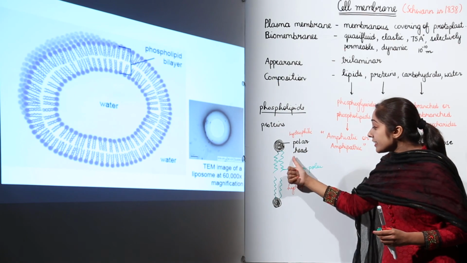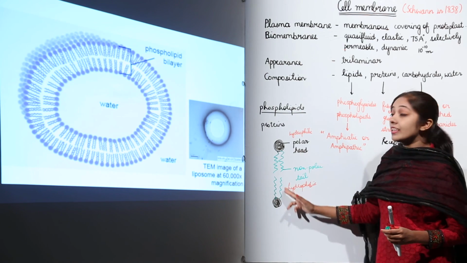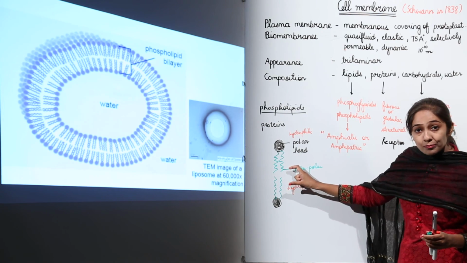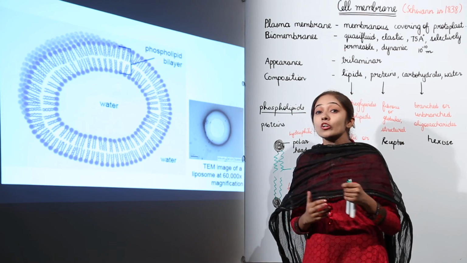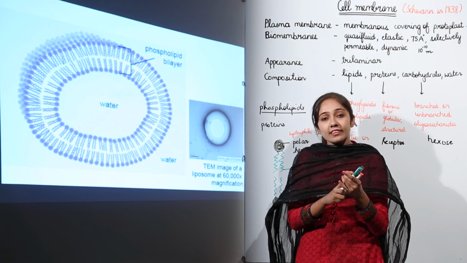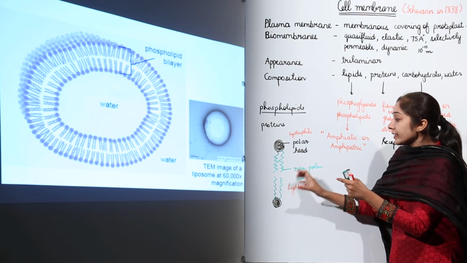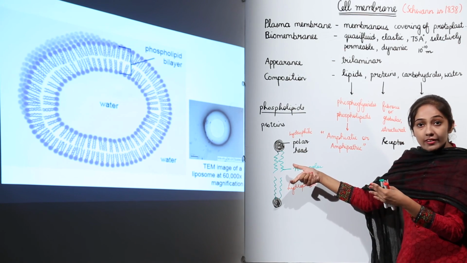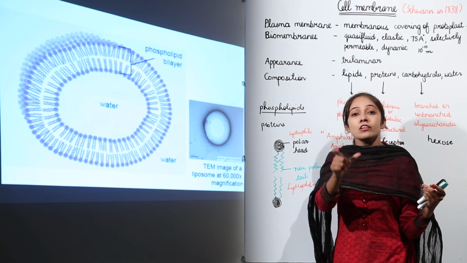As I told you, these tails are non-polar and hydrophobic. Since they are hydrophobic, what is going to happen? They are going to face each other. When you put one drop of oil in water, you know that it is not going to dissolve. When you put another drop of oil in water, you will see that these two drops are going to combine. So the same happens here: these tails are going to combine like this. Why does this happen? Because you know the property that like dissolves like.